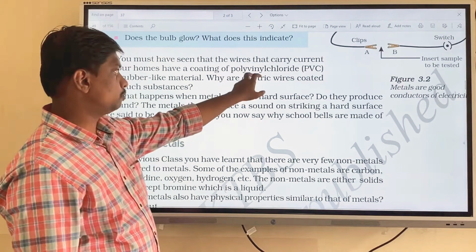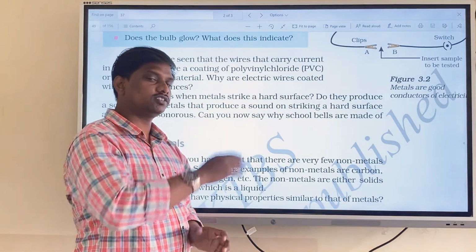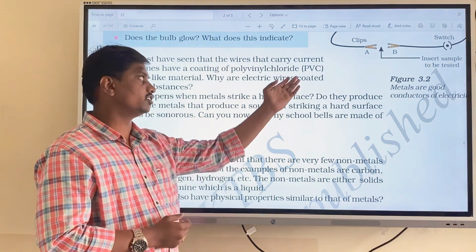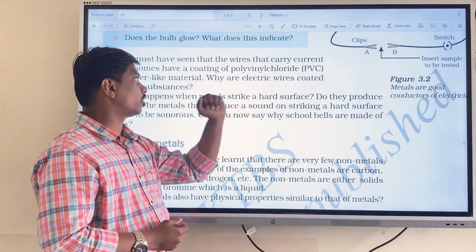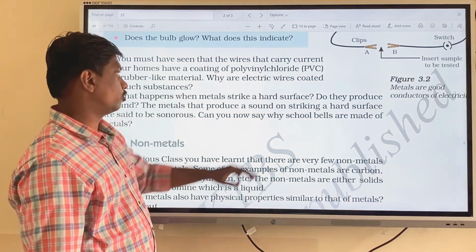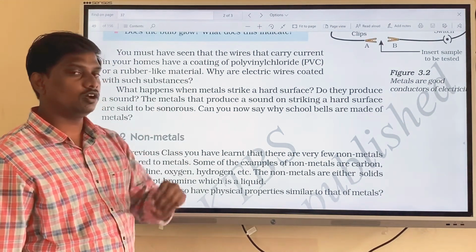Okay, PVC means polyvinyl chloride. The copper wires you can see in our house, the outer surface of the copper wire is coated by PVC. PVC means polyvinyl chloride, that is the full form. It is a rubber-like material. You can see it in your house also.